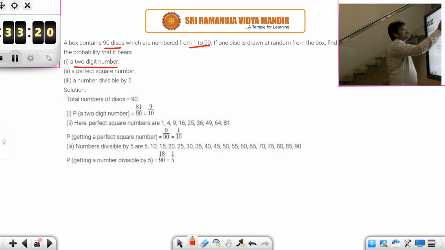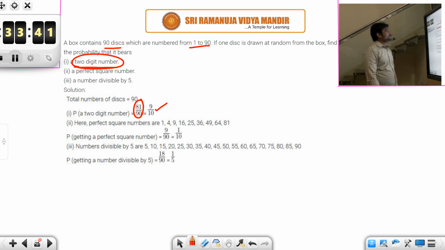See, first of all, you could get any of the 90. So total number of outcomes are 90. But they are asking how many 2-digit numbers are there. From 1 to 90, 1 to 9 are not 2-digit numbers. So remaining 81 should be 2-digit numbers. So the probability is 81 by 90, or if you simplify, 9 by 10.